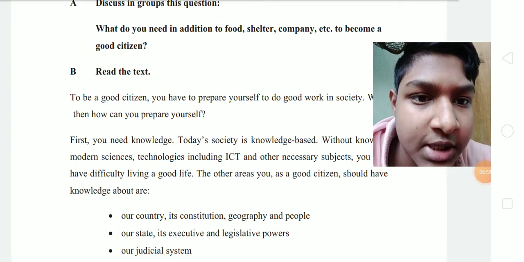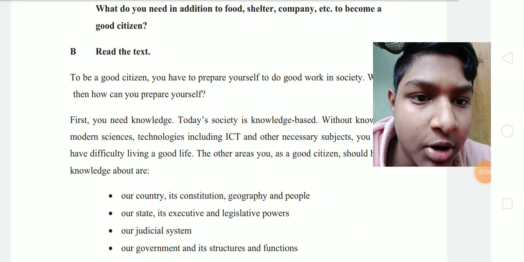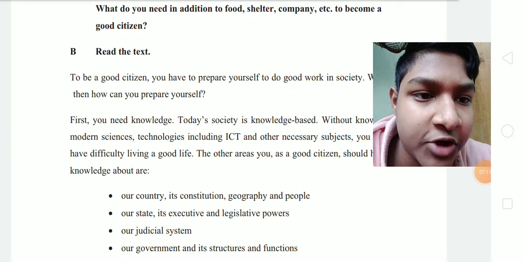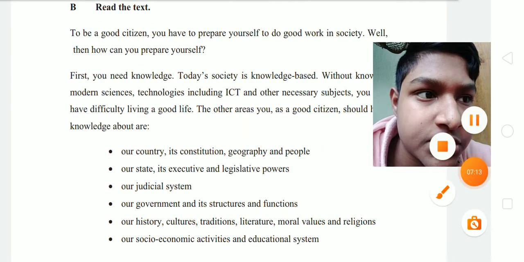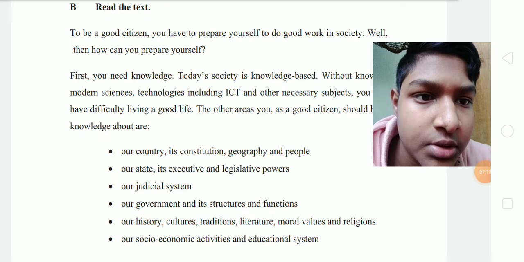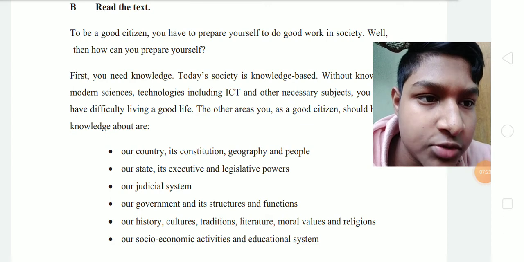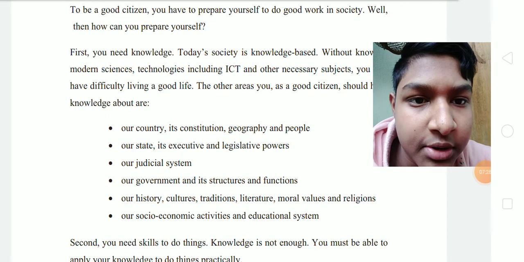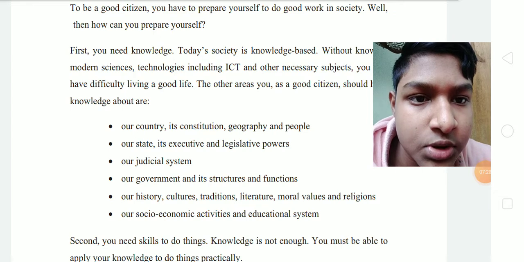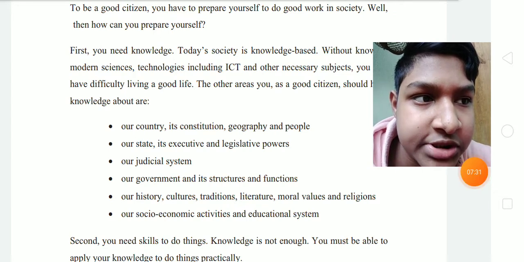Our state, its executive and legislative powers, our judicial system, our government and its structures and functions, our history, cultures, traditions, literature, moral values and religions, our socio-economic activities and education system.